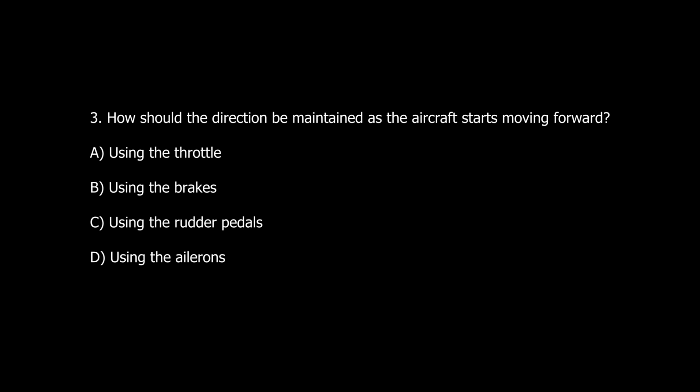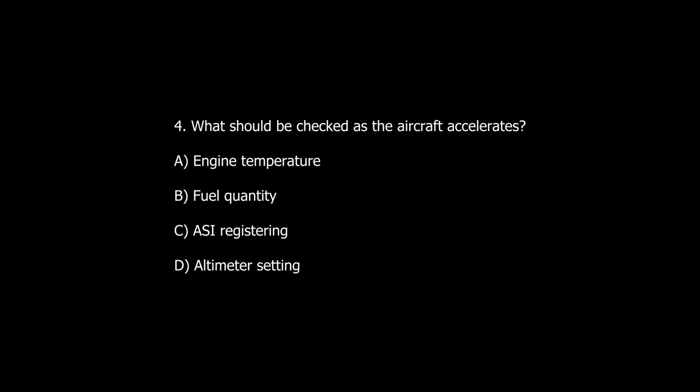Question number 3. How should the direction be maintained as the aircraft starts moving forward? A. Using the throttle. B. Using the brakes. C. Using the rudder pedals. D. Using the ailerons.